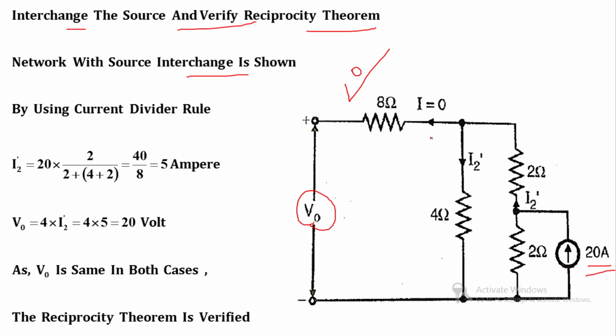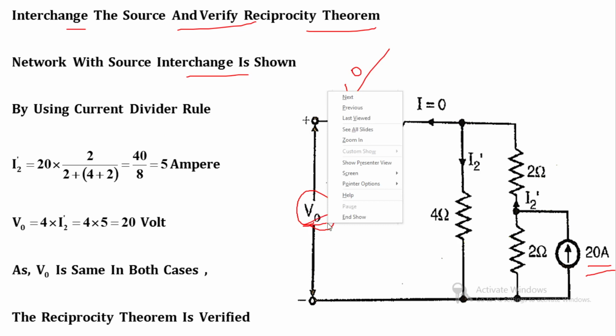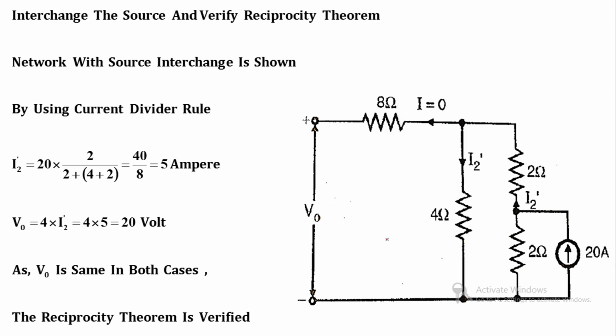So again we have to find out the V0. But over here you can see that this is the open circuited branch. So no current will flow in this particular branch. So we can say that the voltage across this 4 ohm resistance is our V0.